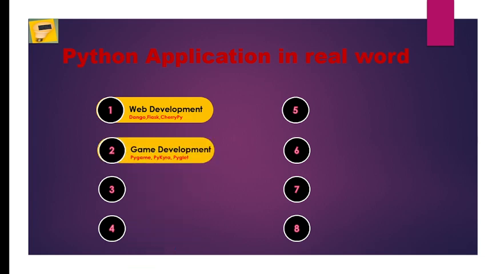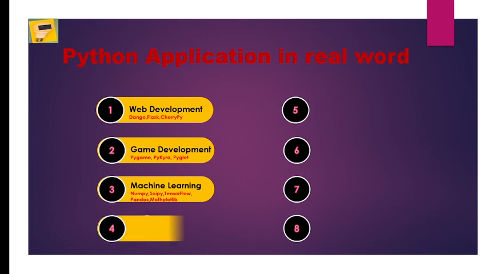In game development also Python is used. Pygame, PyKyra and Pyglet are the different libraries available for game development. Machine learning, it is used. Artificial intelligence also, Python is used. The main packages are Numpy, Scipy, TensorFlow, Pandas, Matplotlib.